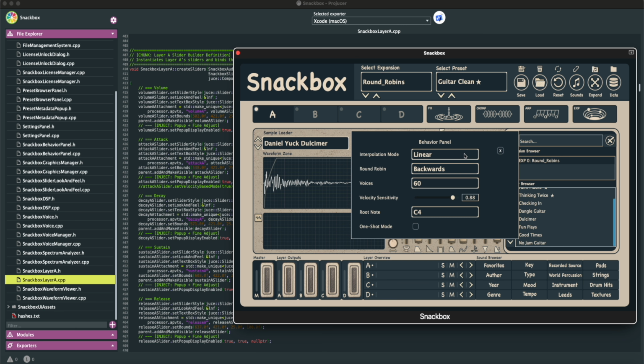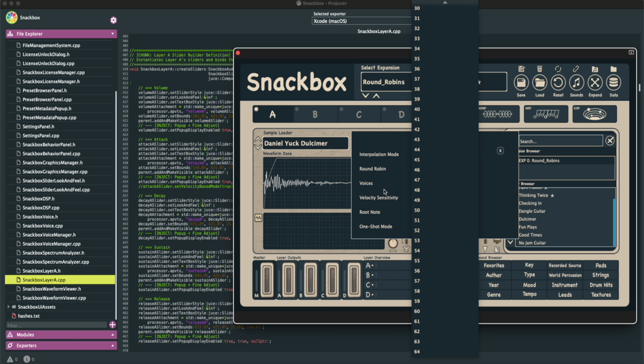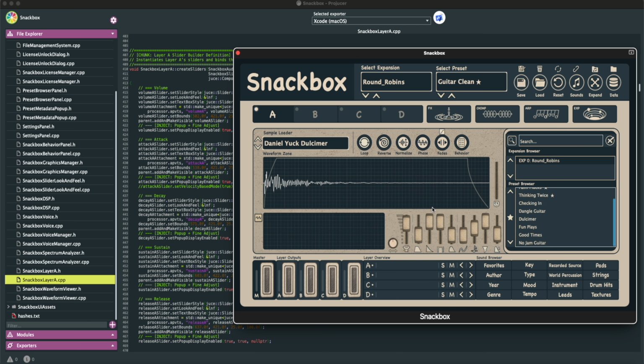producers. We even have a behavioral panel. You can see with interpolation, we have nearest, linear, and cubic. We have round robin, backwards. We have ping pong, chaos, random, cycle, and off. We have voices that we can select here, up to 64 different voices, velocity, sensitivity, root note, and one-shot mode right there. Now down here we have volume, attack, decay, sustain, release. We have glide, we have pitch, filter, and a filter resonance, and this is a pan right here.